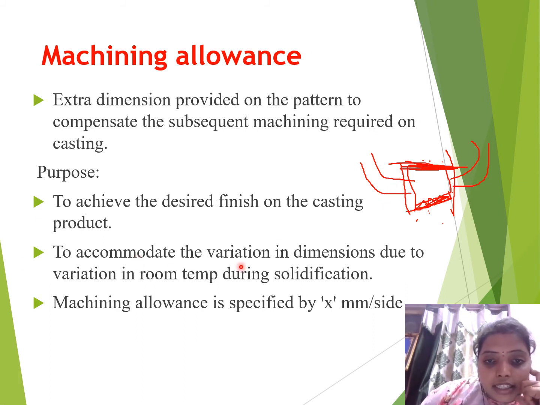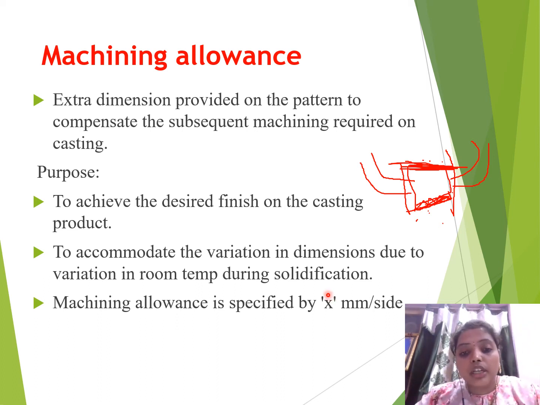To accommodate the variation in dimensions due to the variation in temperature during solidification, we give extra dimensions to the final object, because the solidification process will undergo different shrinkage allowance. The final object will undergo different processes.